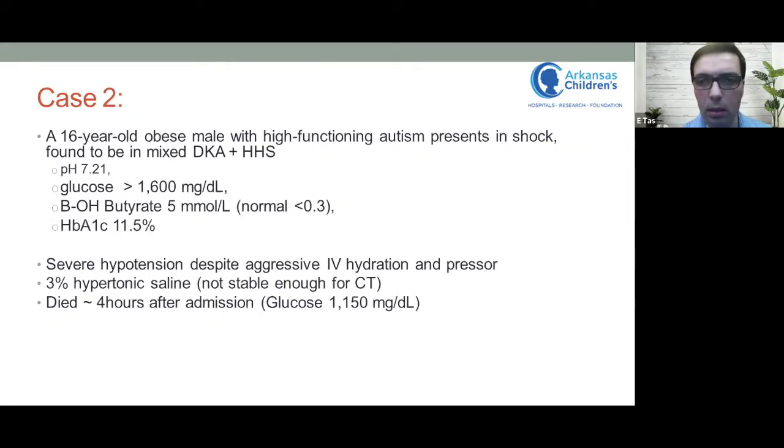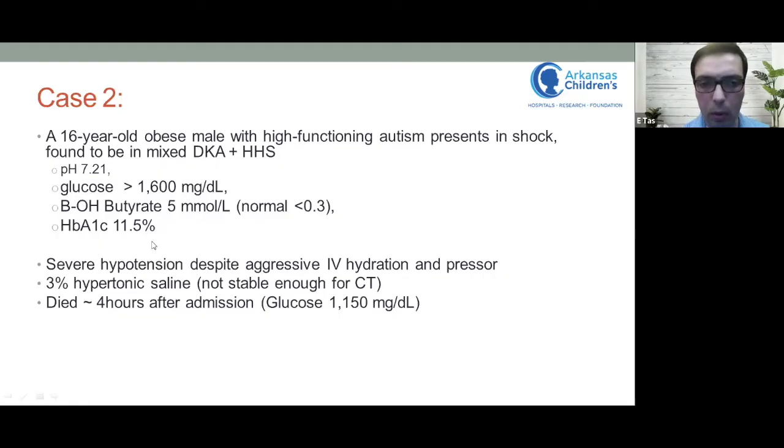The second case could be a little bit more dramatic. A 16-year-old obese male with high-functioning autism. He presented in shock and completely unresponsive in mixed DKA plus HHS with a pH of 7.21, glucose undetectably high in our hospital laboratory, A1C of 11.5%.